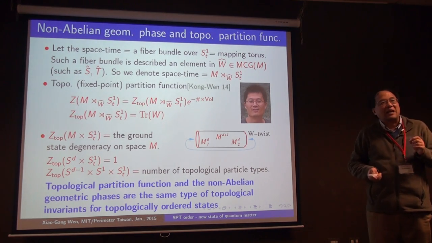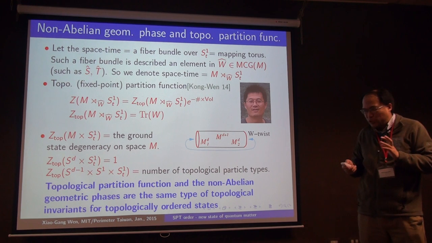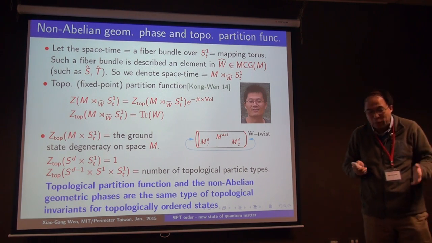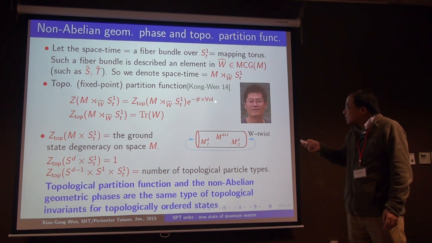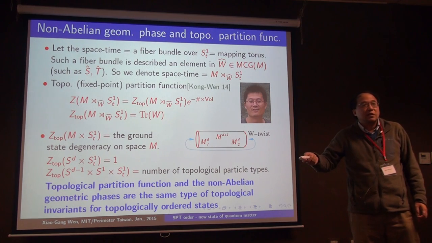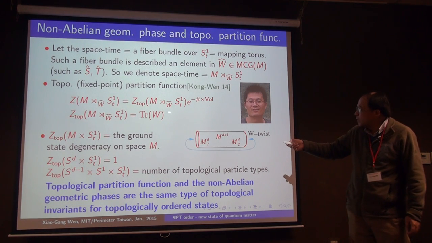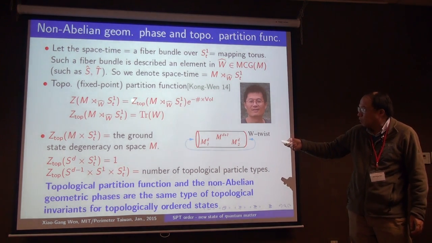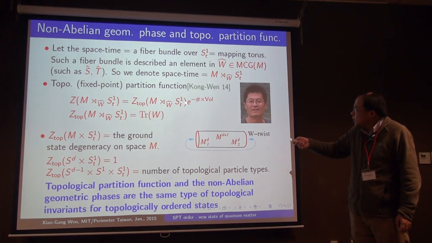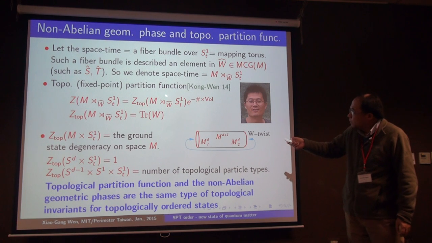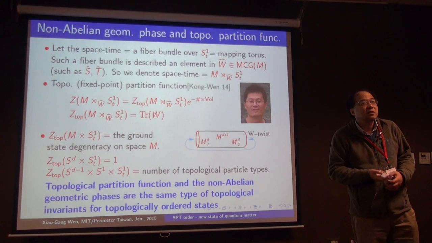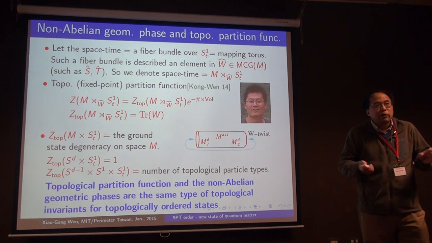And here we make a claim. This claim is not shown, and we don't know how to actually formulate the claim precisely. But anyway, we make a claim that this is the only term. The next term is the volume independent term. So this term does not depend on the volume. The volume dependent term is not universal, but the volume independent term is universal. It's called a topological partition function. And there's no other term.